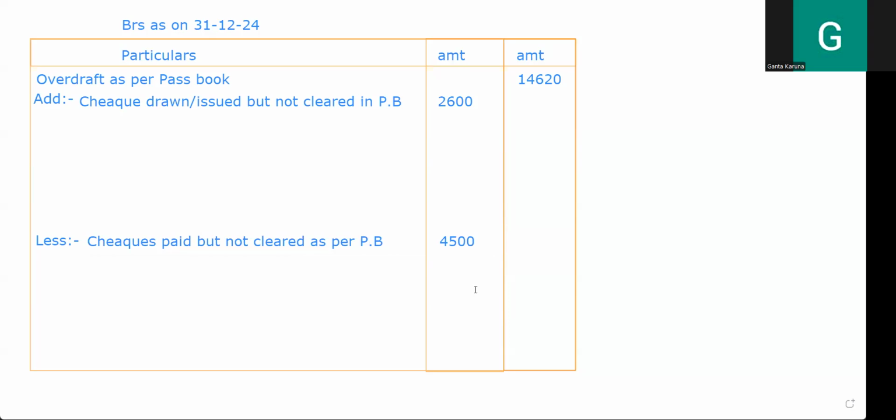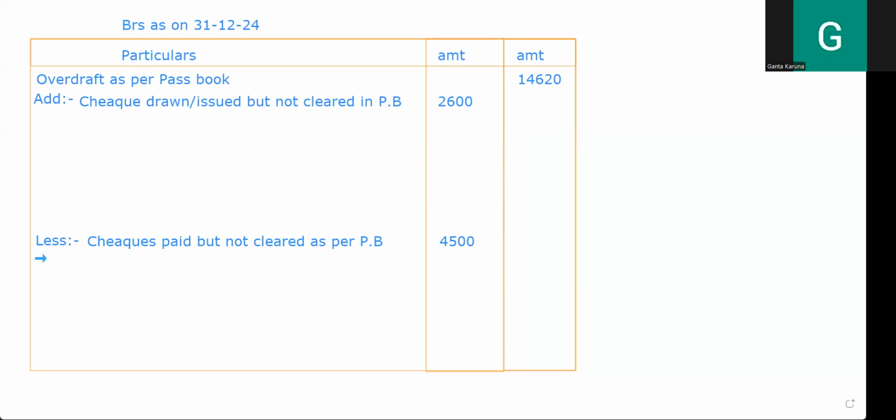Third one, interest on overdraft not yet entered in the cash book. Interest on overdraft, by default it will be. What is the nature? See the 4 points and keep in front of you whatever I have given in the notes. Interest on overdraft is a nature of expenditure. See the third point. Yes, you're right. So nature is expenditure.